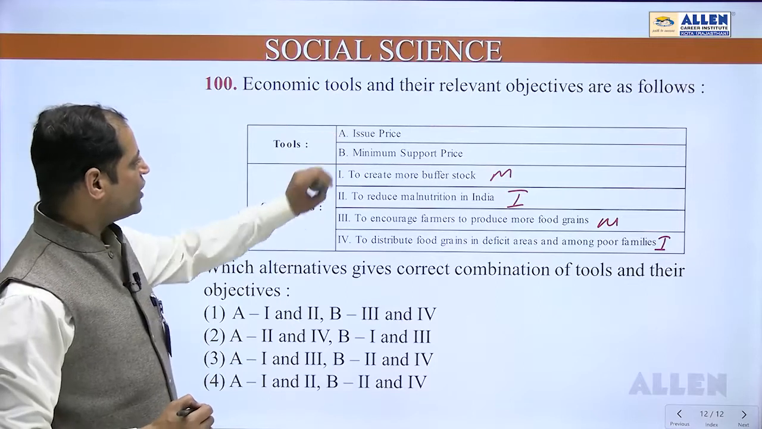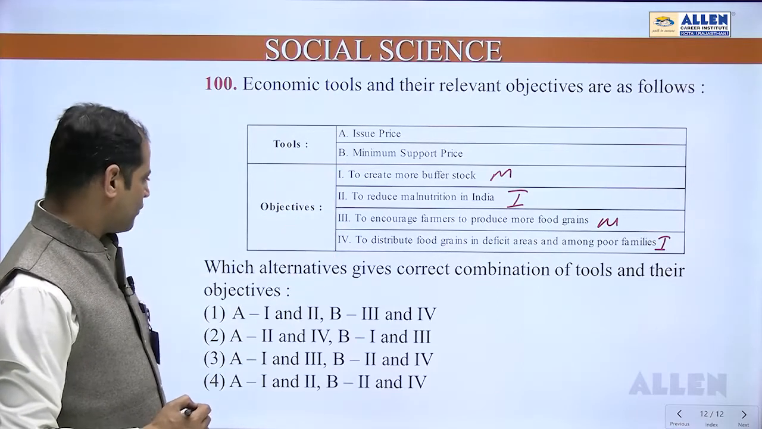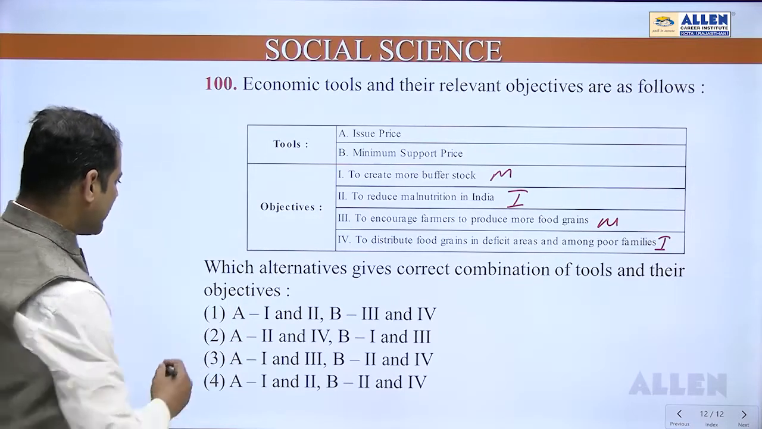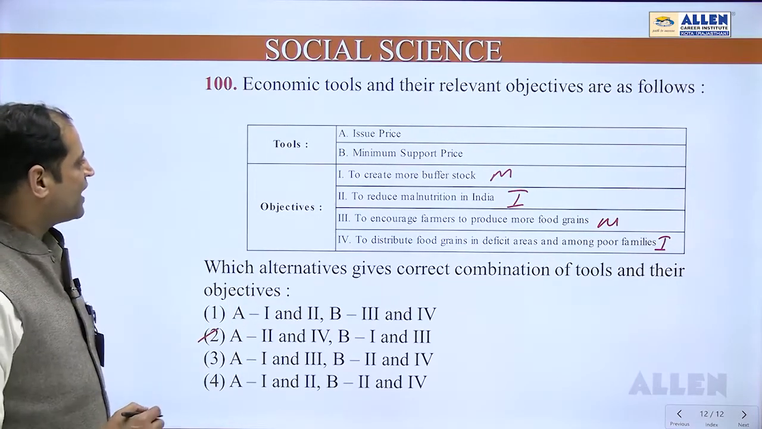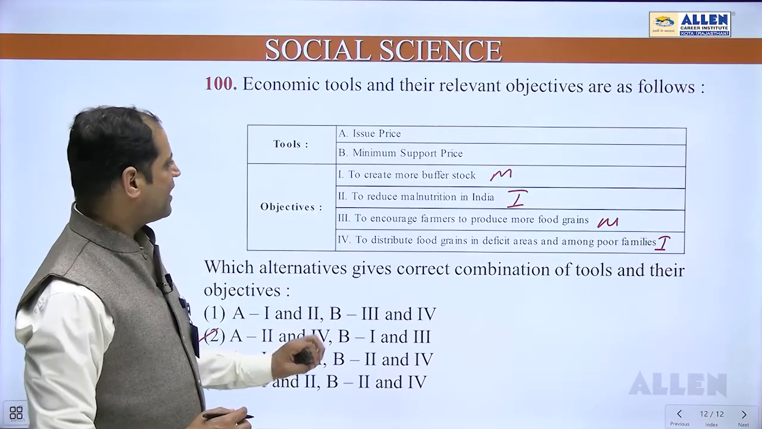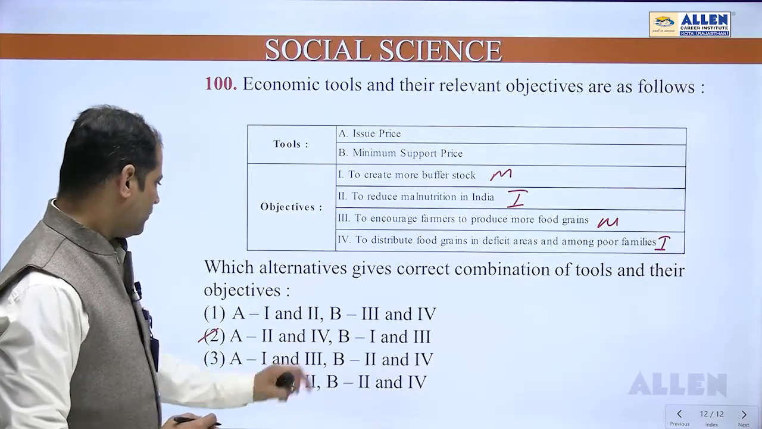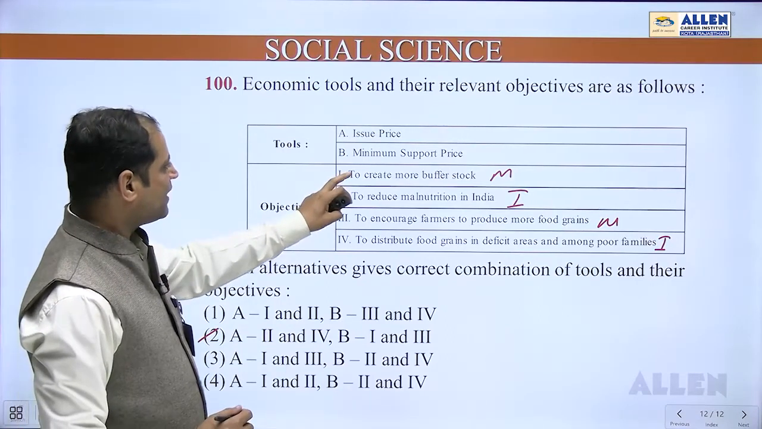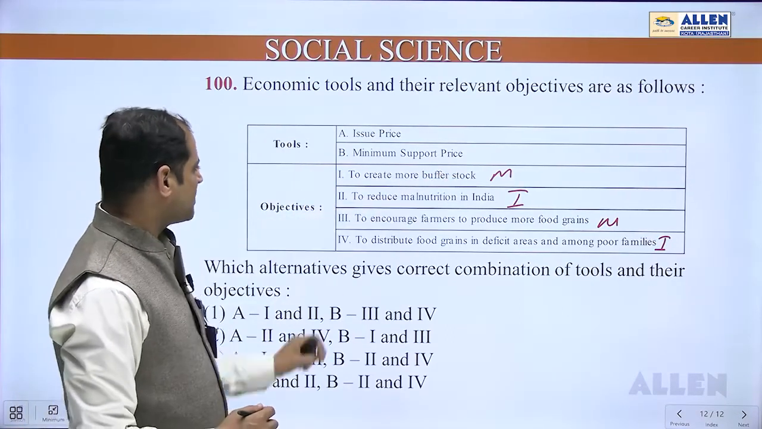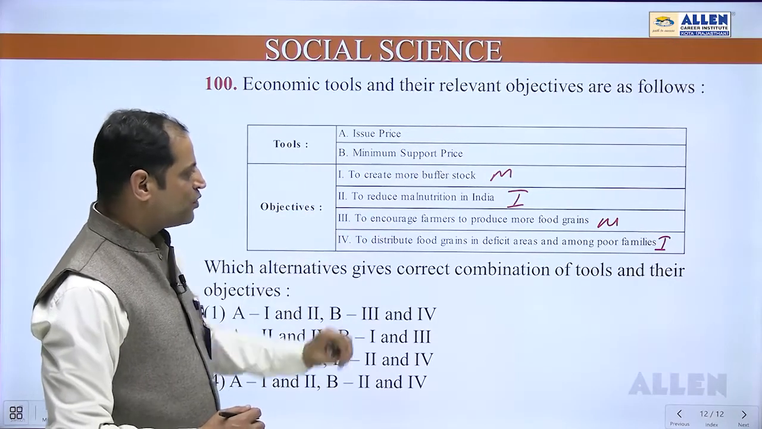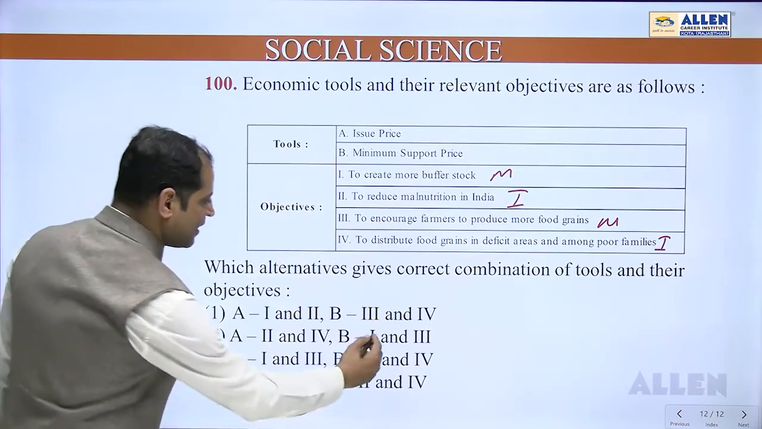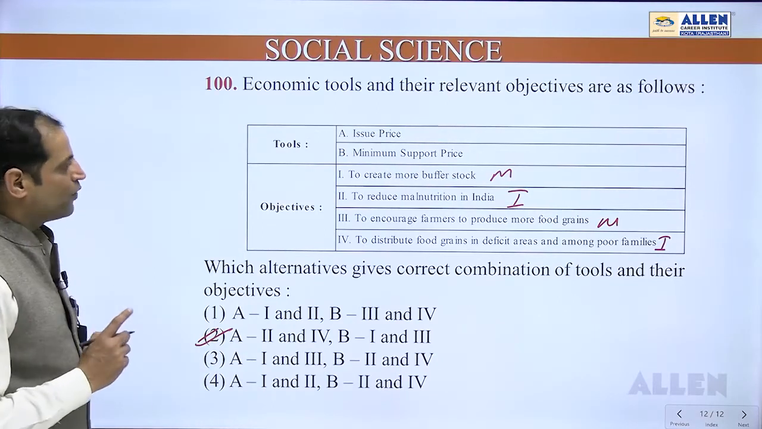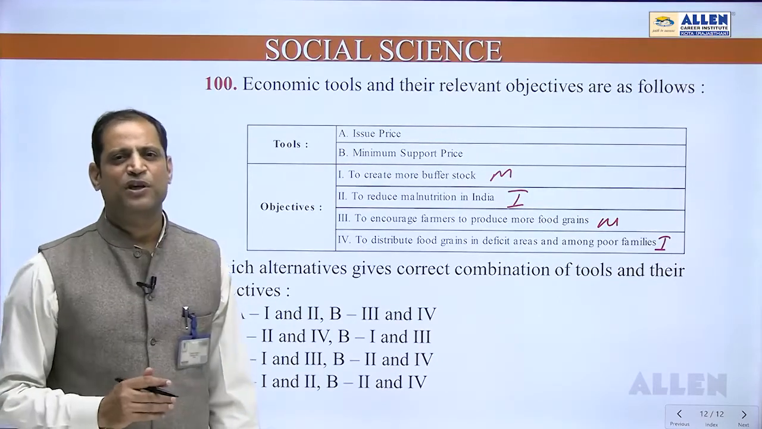So if we talk about the issue price, the aim is 2 and 4, and the second option is given as 2 and 4 only. If we cross check minimum support price, the aim is 1 and 3, to create more buffer stock and to encourage farmers to produce more food grains, and here comes 1 and 3. So the correct answer is the second option. For question number 100, the correct answer is option number 2.